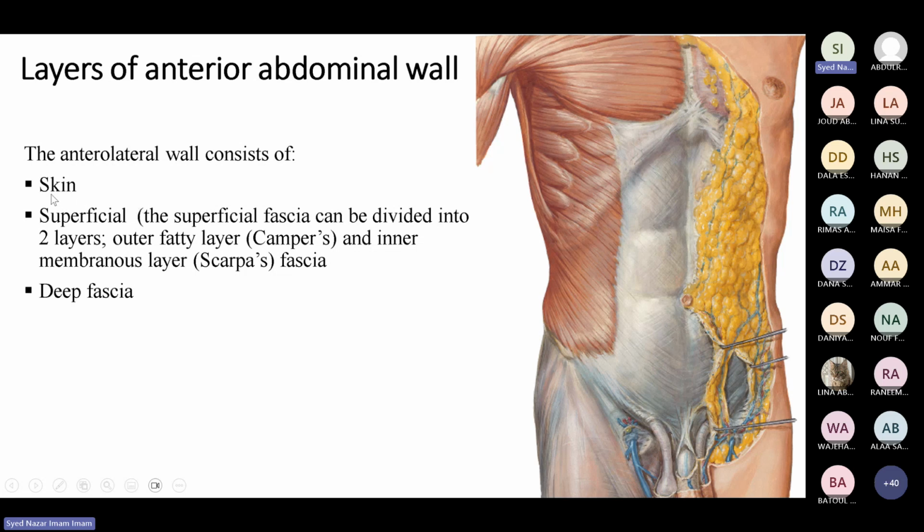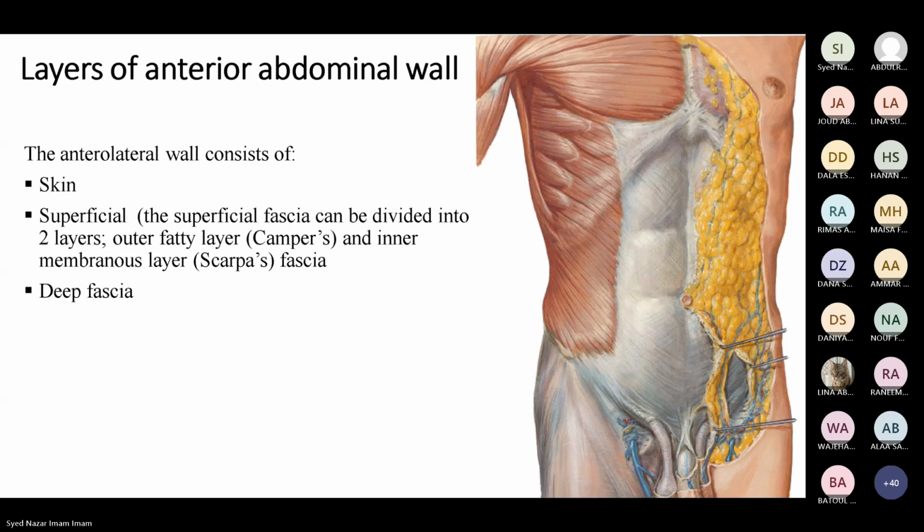Underneath the skin, we have the superficial fascia, which is further divided into two layers. Superficial, Camper, C is first, so it's the superficial fatty layer, Camper's fascia, and the inner membranous layer is called Scarpa's fascia. It's important. You will learn later what is the importance of these superficial fatty and deep membranous layers of the superficial fascia of the anterior abdominal wall.